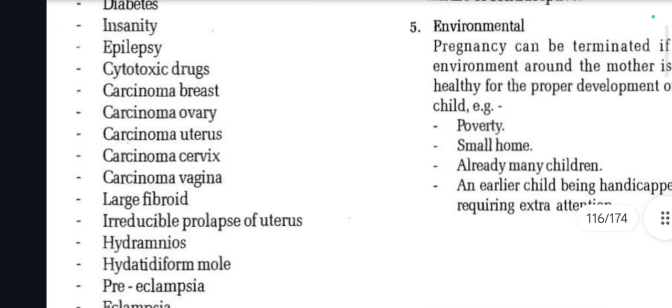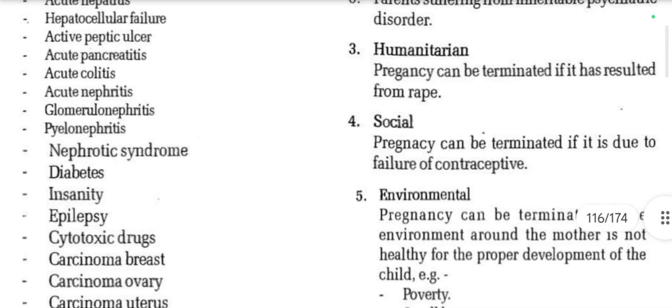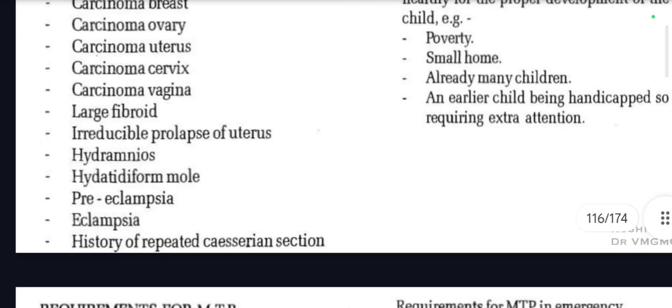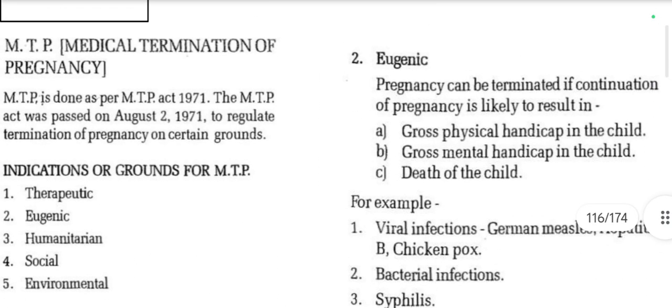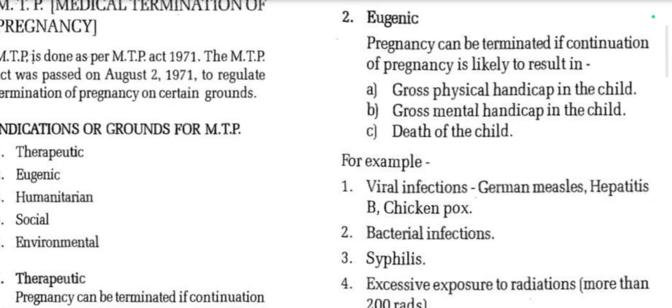This is the list of the diseases. Not so important, but just understand what is therapeutic ground, in which you can terminate the pregnancy if there is a danger to the health of the mother. What about eugenic? Pregnancy can be terminated if continuation of pregnancy is likely to result in gross physical handicap in the child, gross mental handicap in the child, and death of the child.